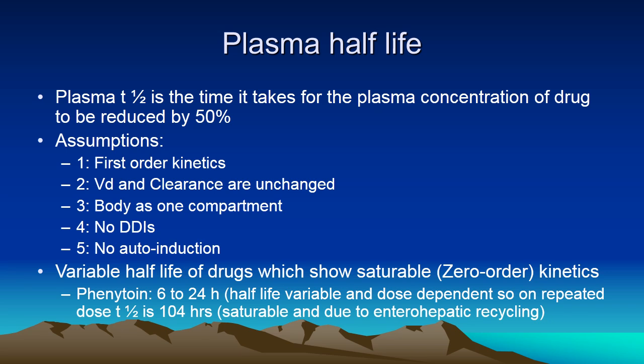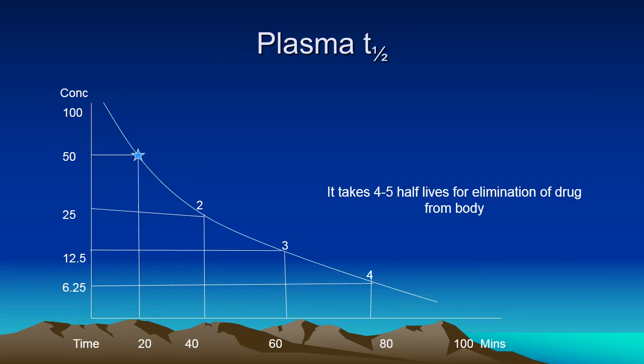Now, for drugs that obey zero order kinetics, half-life is not fixed and it goes on changing as the dose is changed. Half-life increases with increase in the dose. Plasma half-life decay can be estimated by concentration time curve, and we will see that it takes about 4 to 5 half-lives for complete elimination of the drug from the body. Although some drug in micro and small quantities would remain for pretty longer time.